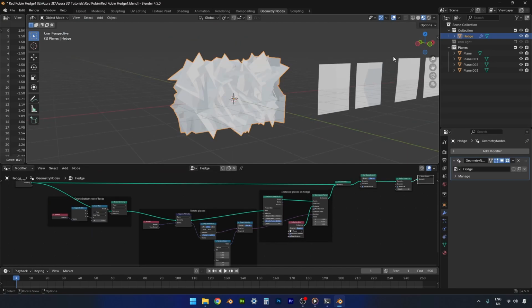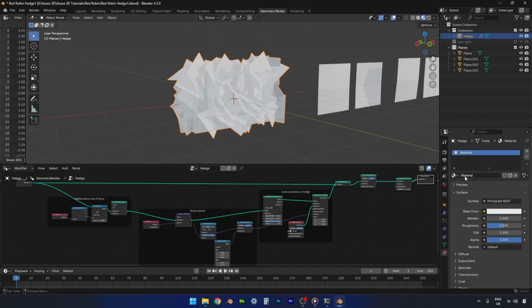Next we need to create 2 different materials, one for the base of the hedge and one for the planes. As they'll be using different textures, it'll just make things easier to have 2 different materials. So let's go across to our material panel. We've got our hedge selected. Let's do a new material. We'll call it hedge base.